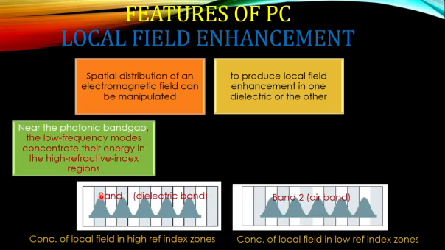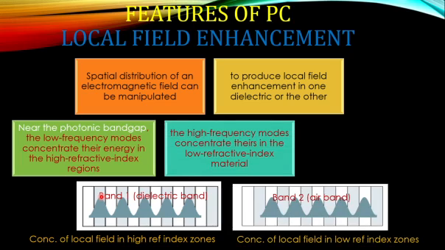While in the case of high frequency modes, which means high energy light waves, they will actually be concentrated near the low refractive index material, because they are not easily blocked out.